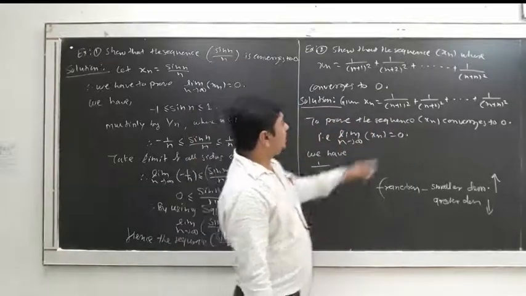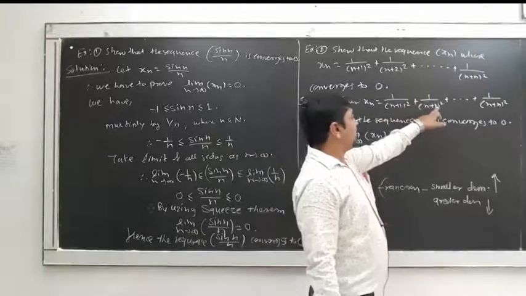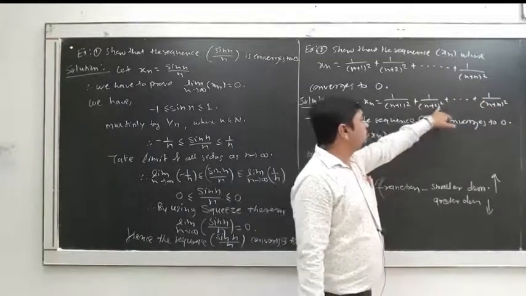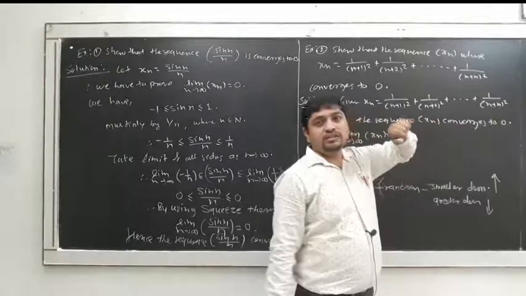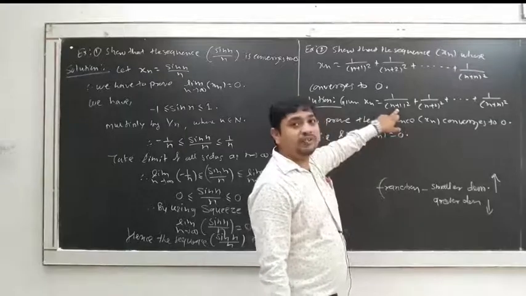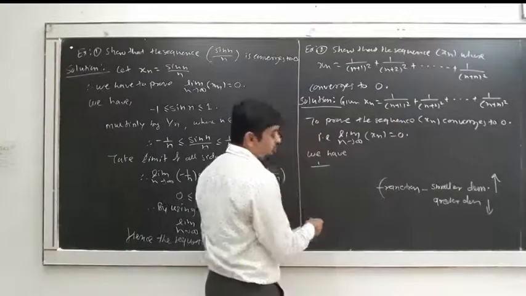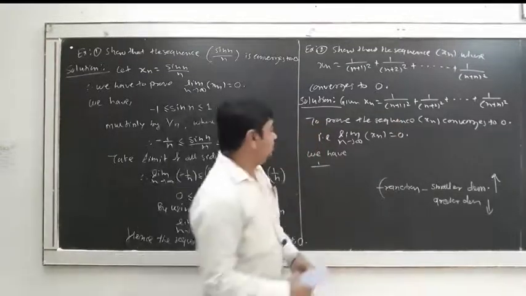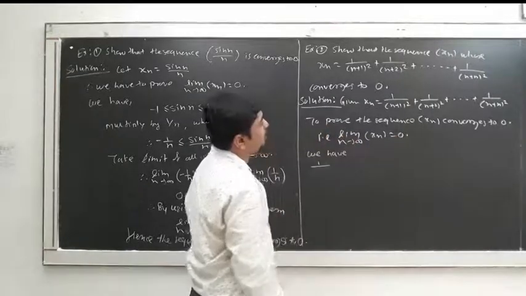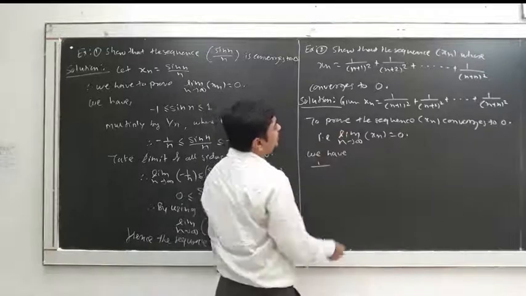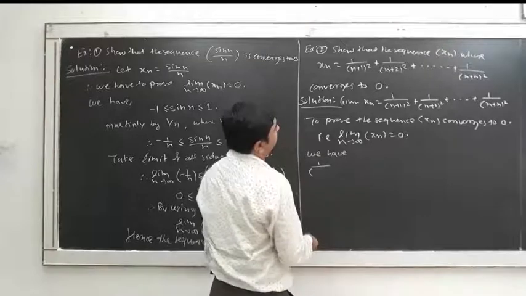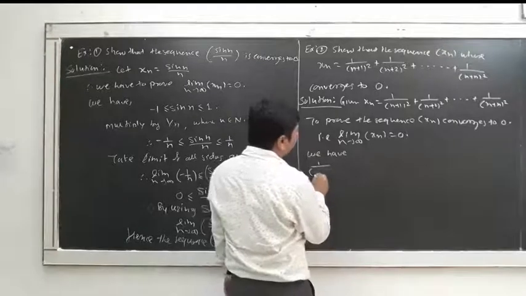So in n plus 1, n plus 2, up to n plus n, we replace all of 1, 2 and so on by n. That makes each number smaller, and that is what we have to do: increase the denominator, or write the denominator greater.